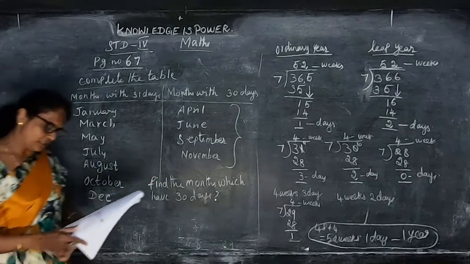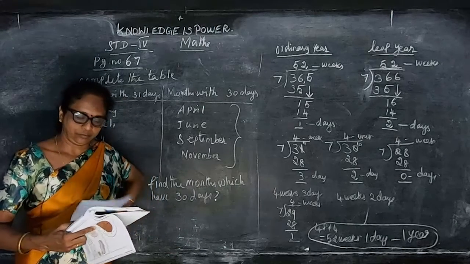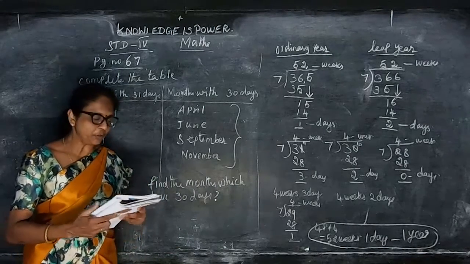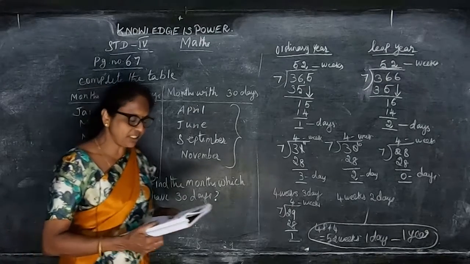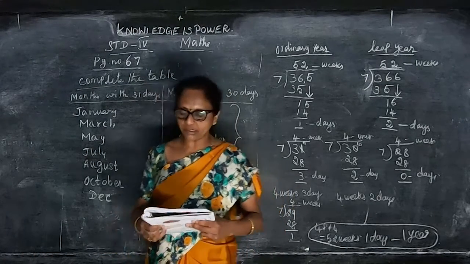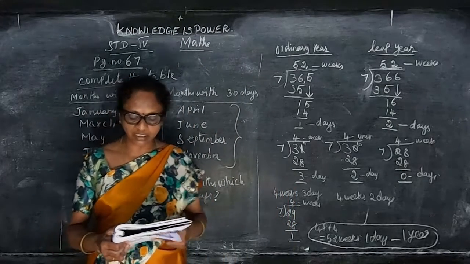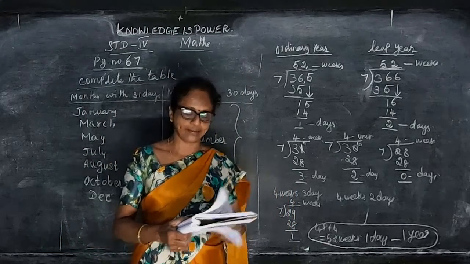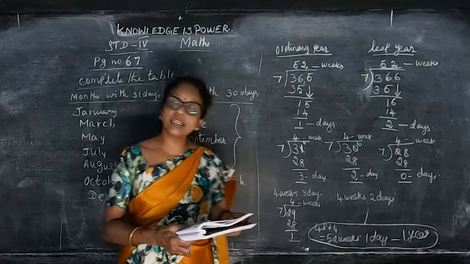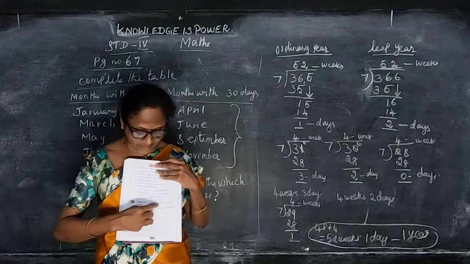Now page number 68, exercise 5.2, say true or false. January is the first month of the year. That is true. March is in between September and November. False. The last month of the year is July. False. February has 30 days. That is also false. April is the successive month of May. That is also false. And here they have given the missing month.